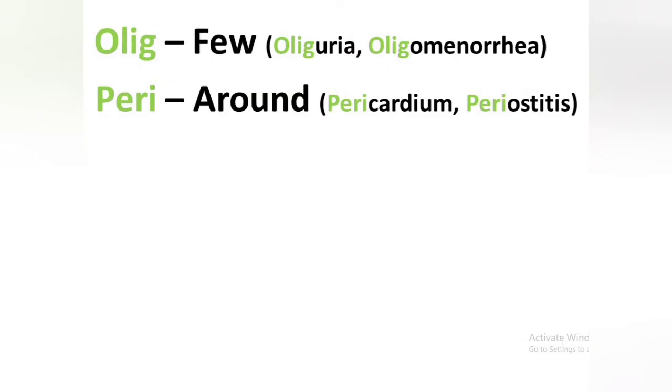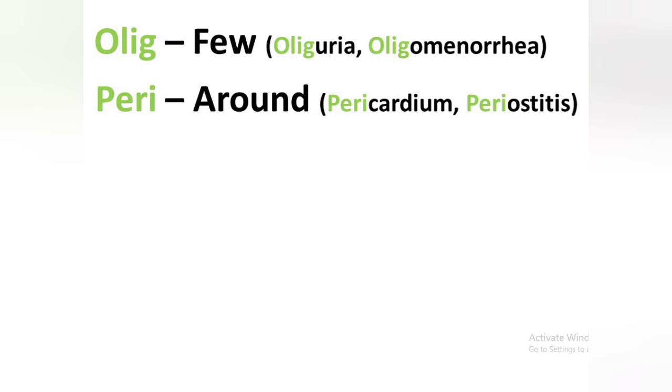Another prefix is olig, which represents few. For example, oliguria means few output of urine. And another is oligomenorrhea. Oligomenorrhea represents fewer menstrual cycles in the year, for example, having only 8 to 9 menstrual cycles in 12 months.